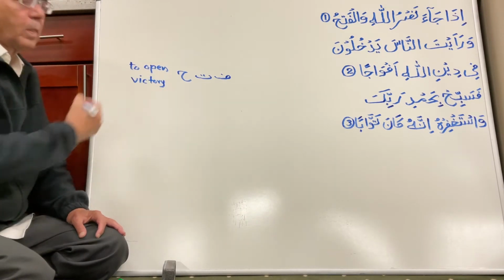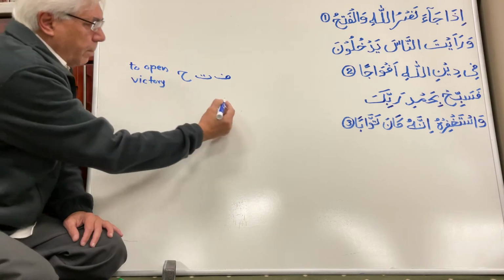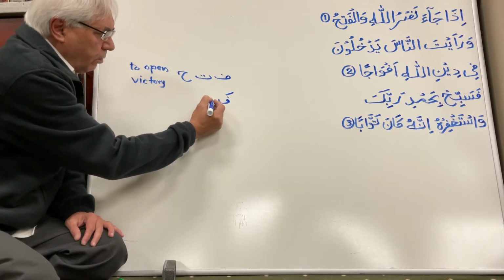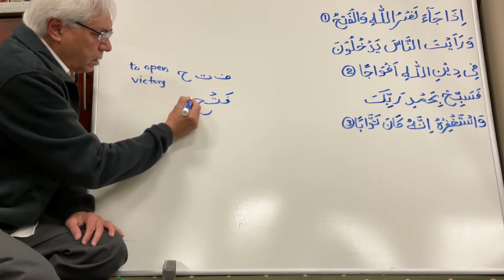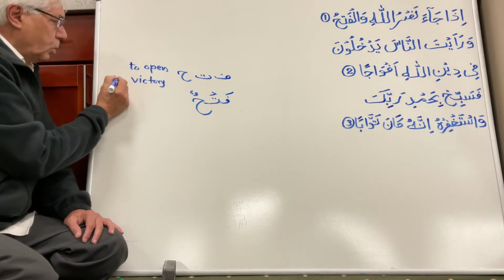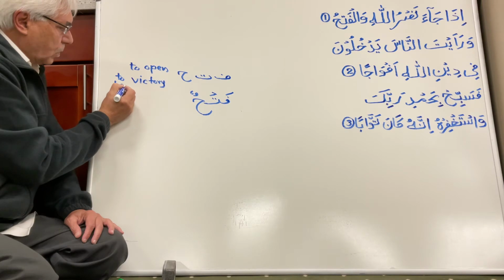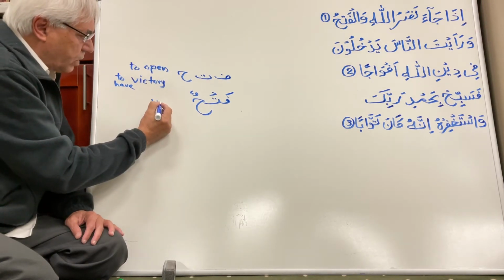Okay. To have victory. So when we make the noun, we combine these three this way. Fathun. Always the last letter will have two pesh. So this is "to have victory." But now it became a noun, and the meaning of this is victory.